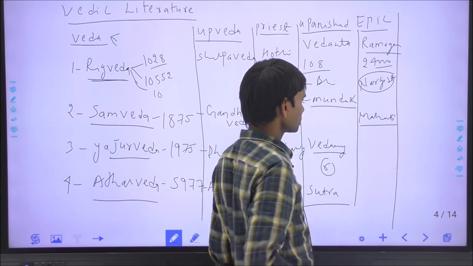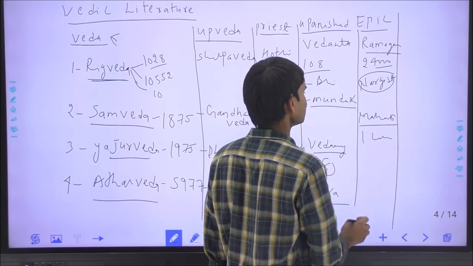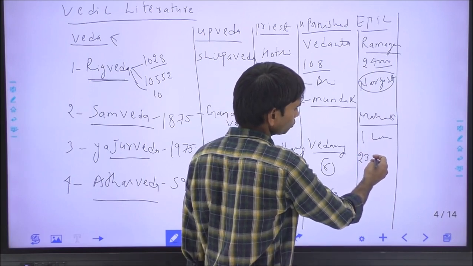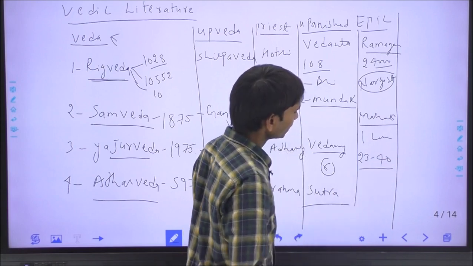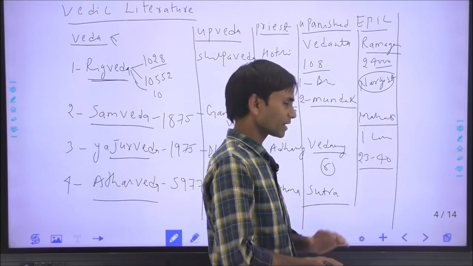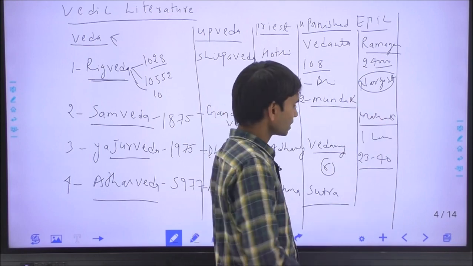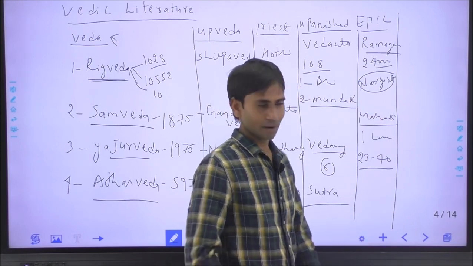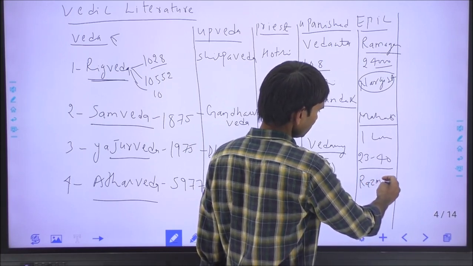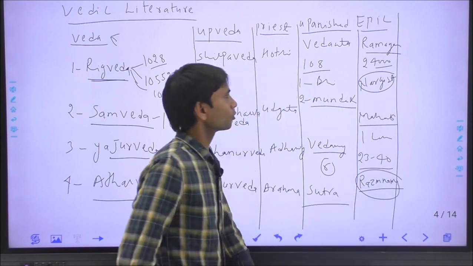The second epic is the Mahabharata, which was written or compiled by Maharishi Vedavyas, and has 1 lakh slokas. From chapter 23 to 40 it contains the Gita ji, or Bhagavad Gita. Bhagavad Gita is a part of the Mahabharata. Mughal Emperor Akbar again translated the Mahabharata into Persian with the title of Razmnama, the book of battles, and this was also asked by Amitabh Bachchan in Kaun Banega Crorepati.